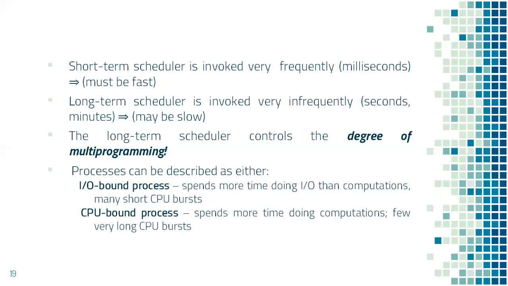It has long CPU burst requirements. The long-term scheduler should choose a proper blend of IO-bound processes and CPU-bound processes so that both IO devices and the CPU are used in an optimum fashion.